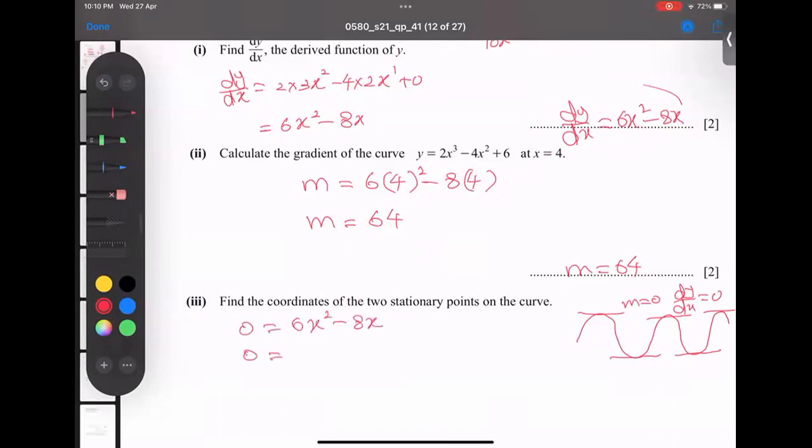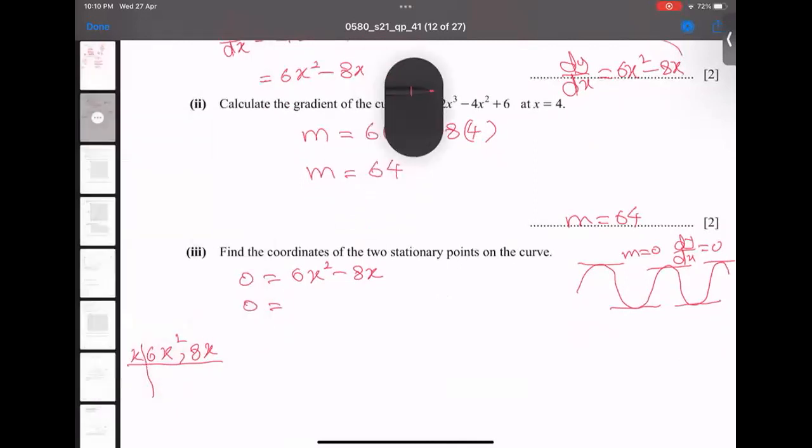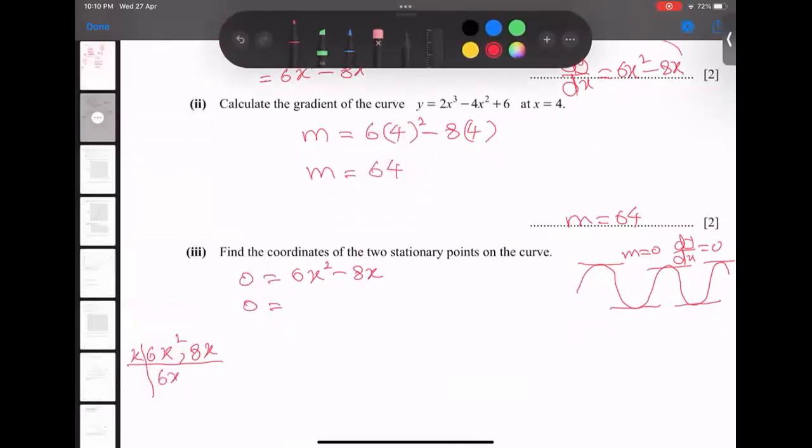Now what is common from 6 and 8? If you don't know, these are all basic things. First of all, x is common, and I'm getting 6x and 8. Now 2 is common, 3x and 4. So the common part is 2x from both. I'm taking 2x common, and 3x and 4 are left inside.